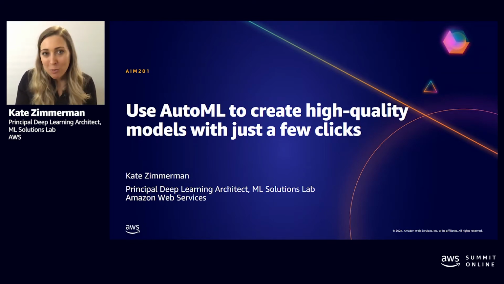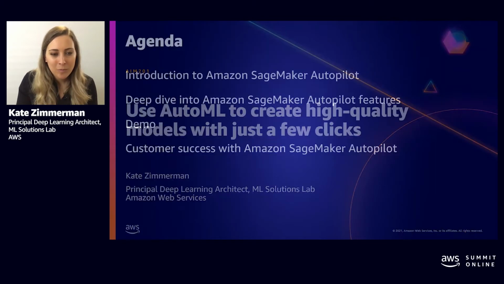In today's session, we'll be discussing one of AWS's AutoML services called Amazon SageMaker Autopilot. Launched at re:Invent in 2019, Autopilot automatically trains and tunes the best machine learning models for classification or regression using your data, while allowing you to maintain full visibility and control of the machine learning lifecycle.